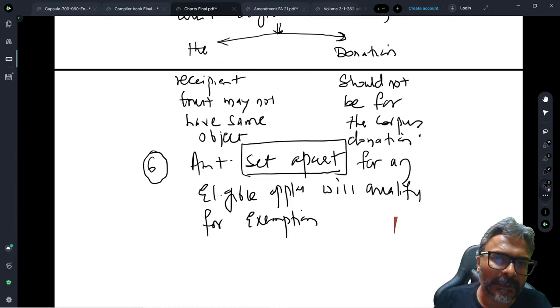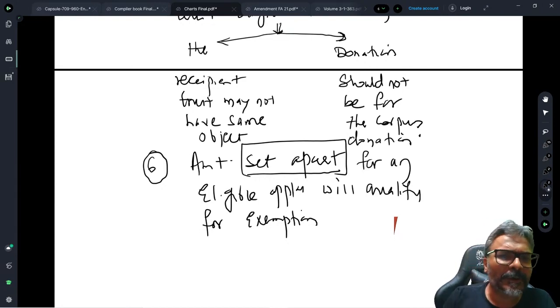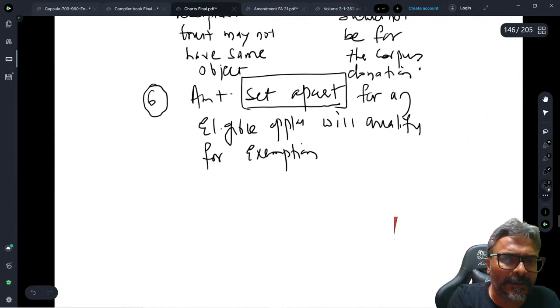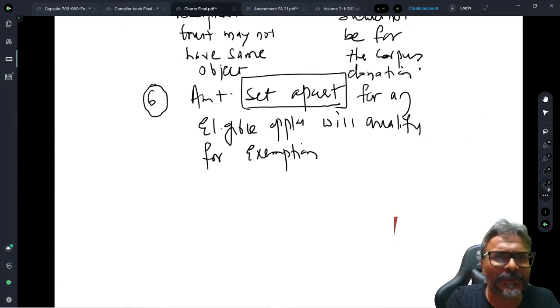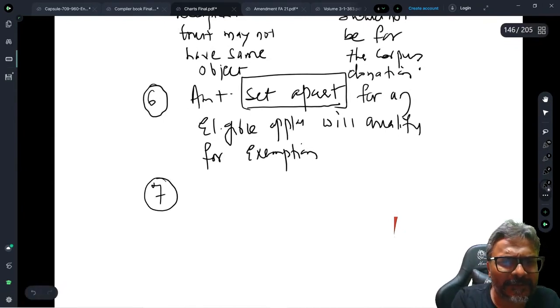I hope that all of you are clear with this one. Any doubt, students, on this, please do ask me. I'm just assuming that so far it is so good. Okay, so this is all about point number 6, which has been there in our discussion. Now I go with the accumulation as an option, students. Since this set apart has been done, I will put the 7th point as accumulation.